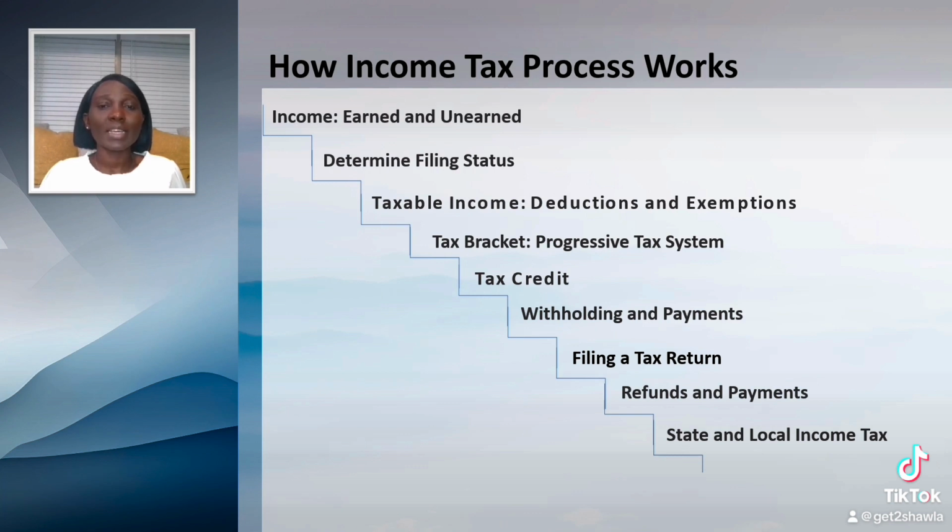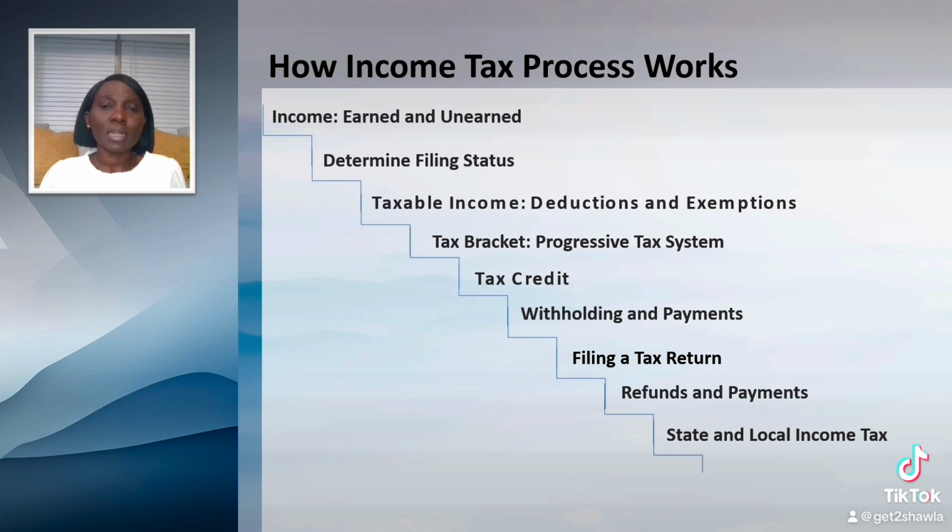The first one is single. You can choose the single filing status if you are not married or if you are divorced or legally separated as of the last day of the tax year. The second tax status is married filing jointly. This status is for couples who are legally married and want to combine their income and deductions on a single tax return. Both spouses are jointly responsible for the entire tax liability, with some exceptions.